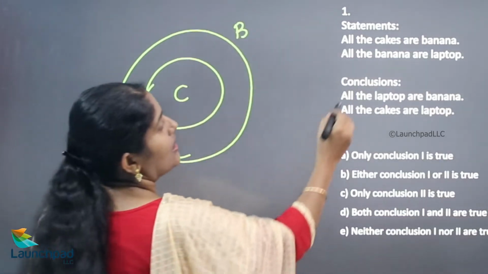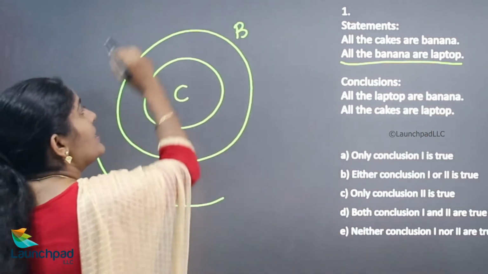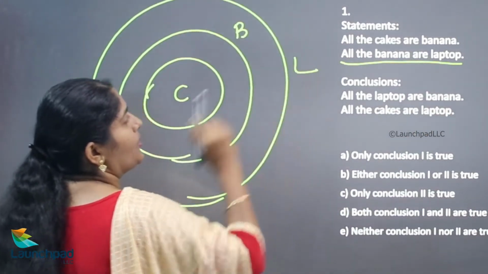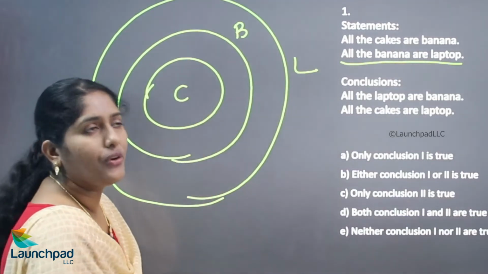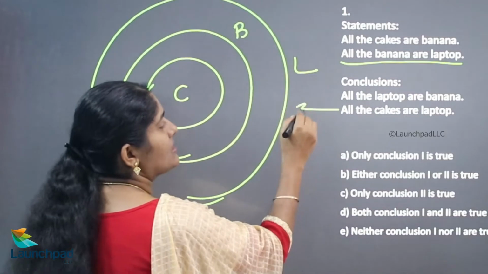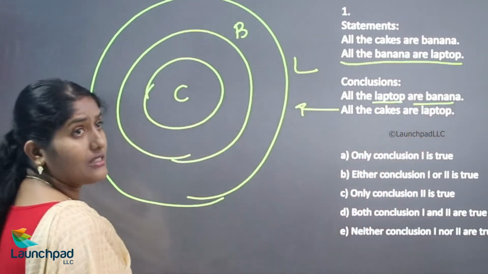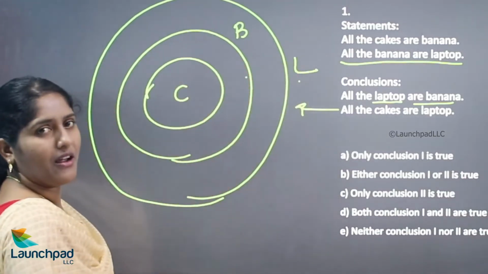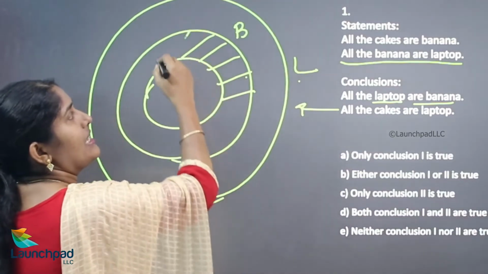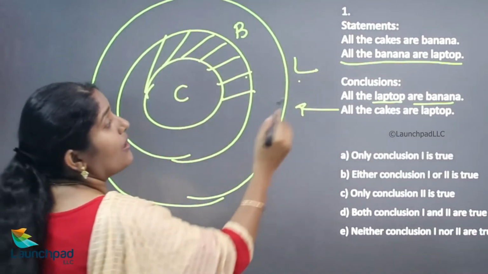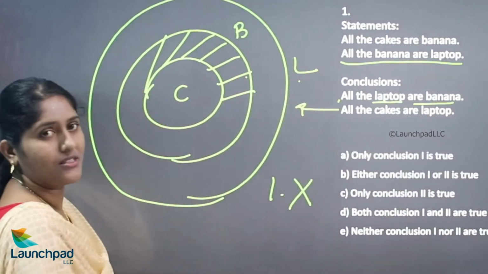After that, all the bananas are laptops. This is the diagram for the given statement. Now we are going to compare the conclusions with this diagram. All the laptops are bananas. Is it some laptops are bananas? Right, the portion occupied by banana inside the laptop is true. Here, all the laptops are bananas, hence the first one is false.